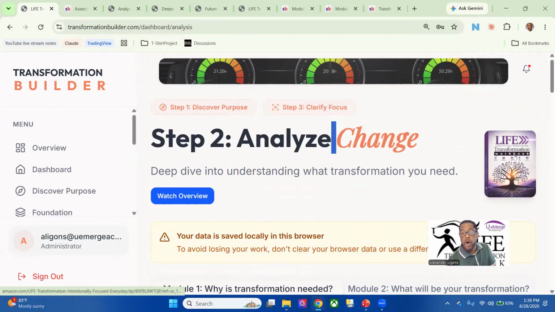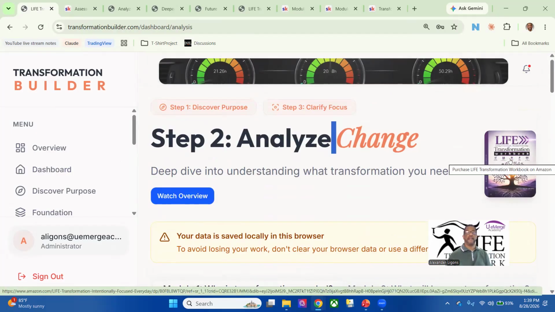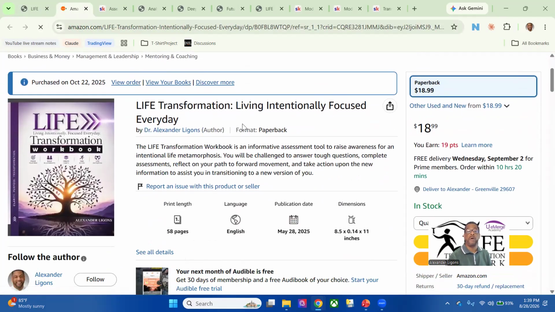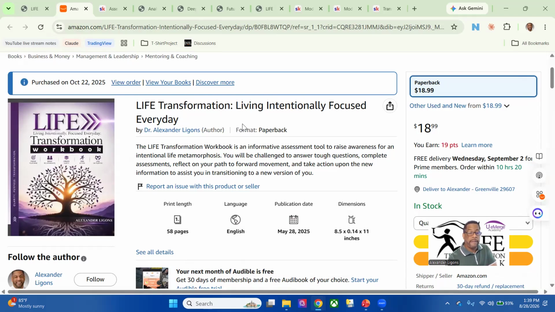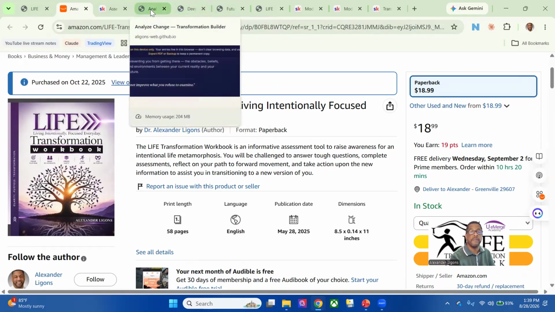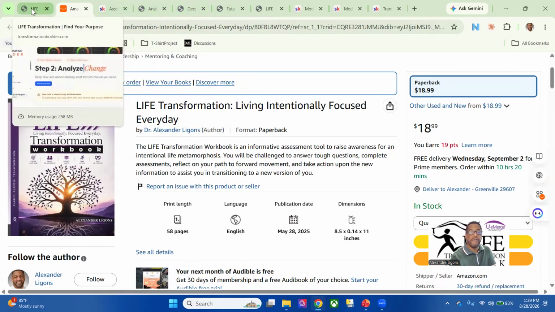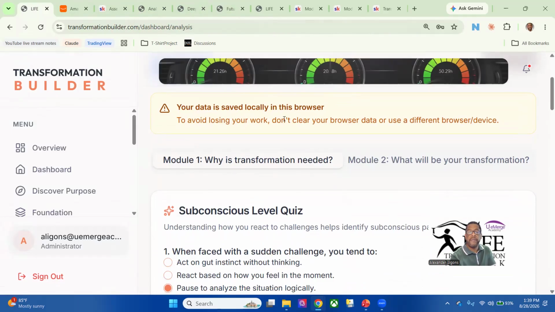And then I have here a workbook that I also created that this web app was pulled from. But if you really want something on paper to work from, again, you can get this workbook on Amazon and have some of the same questions, but in a format that you can write in a book to get your answers. And again, I have expanded this beyond this workbook with all of these additional digital assessments that are going to be highly beneficial to you.